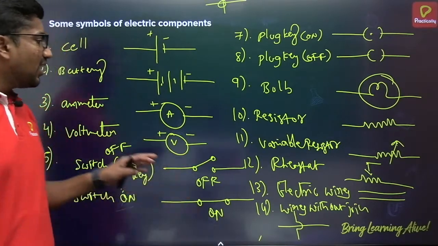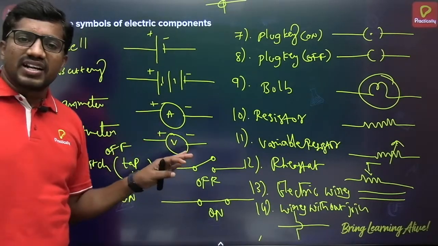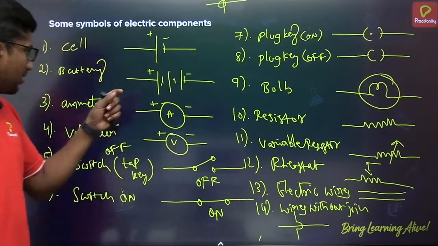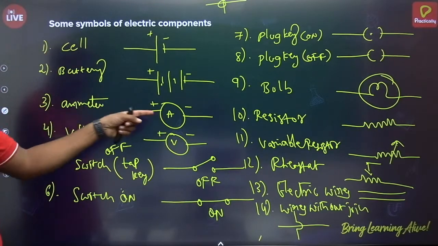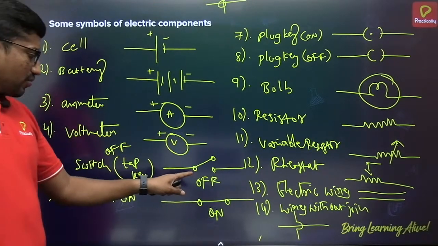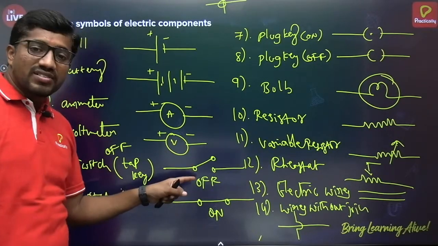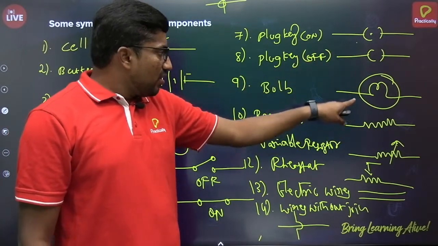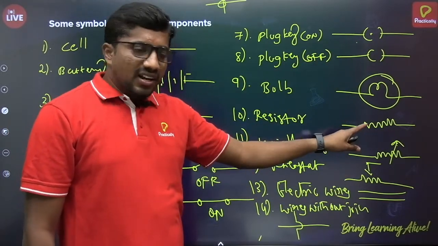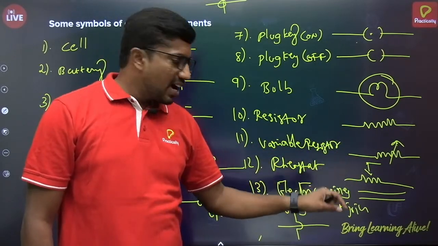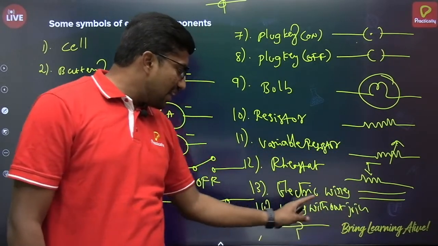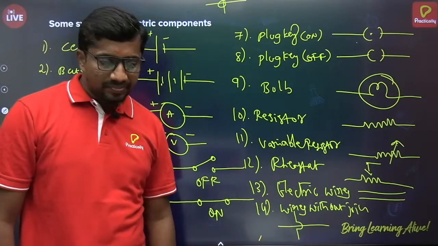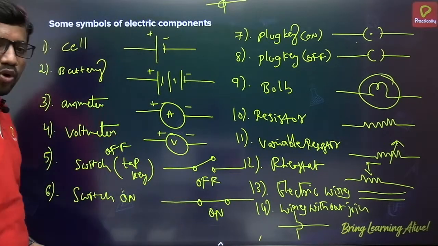Okay, so these are the general electrical symbols that we use while drawing electric circuits. Cell, battery, ammeter, voltmeter, switch off, switch on. This switch is a tap key. This is plug key on, plug key off, bulb symbol, resistor, in that variable resistor, rheostat, and electric wires: this is without joint, this is with joint. Okay, let's move on to the next one.